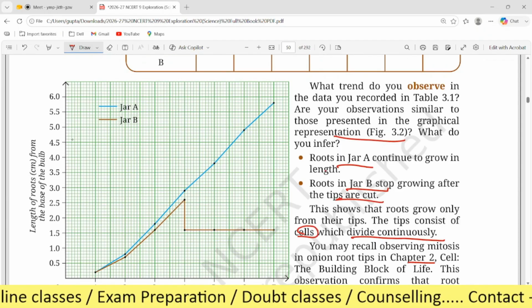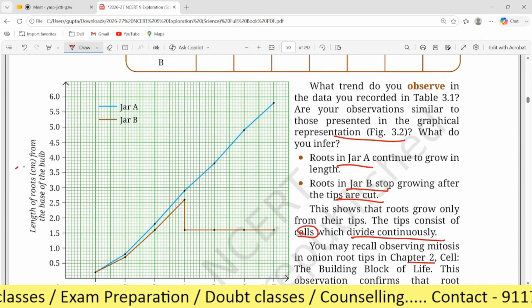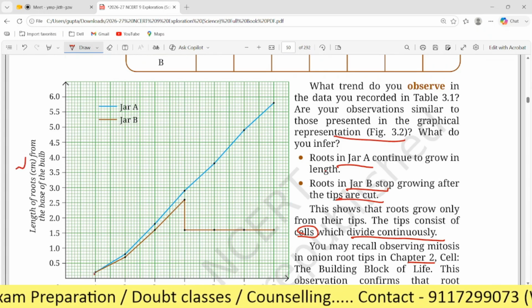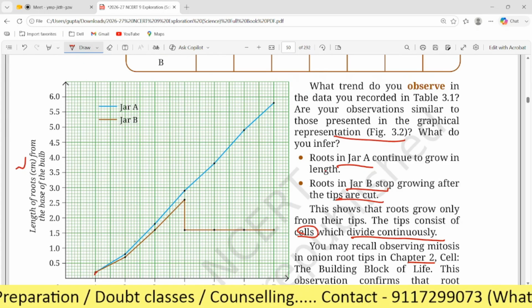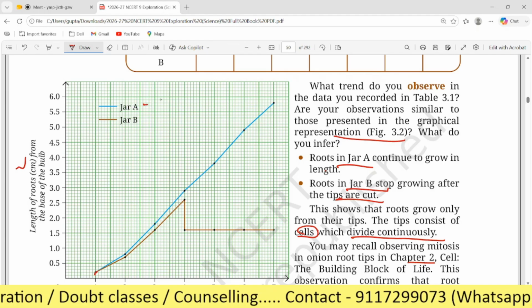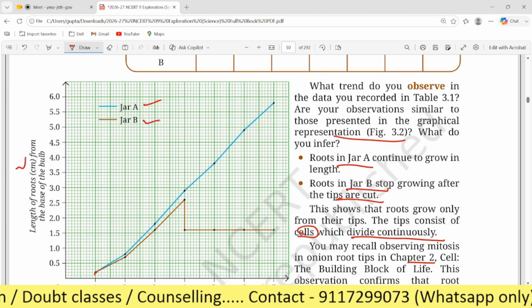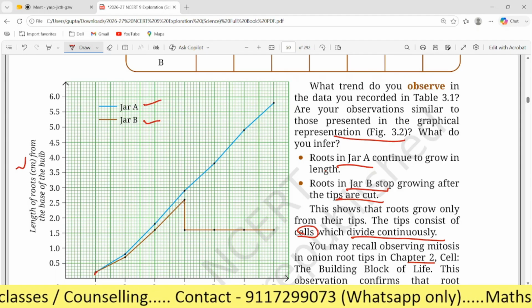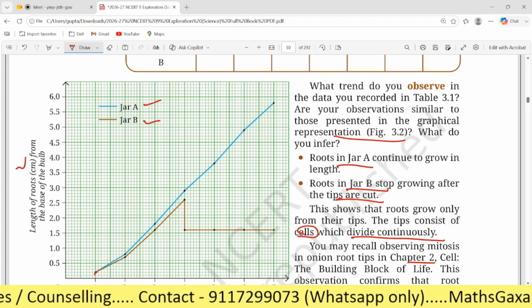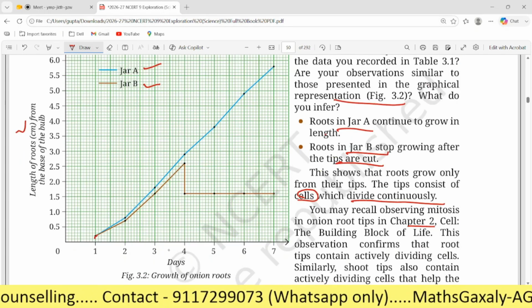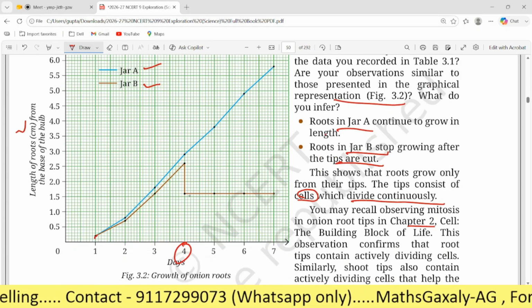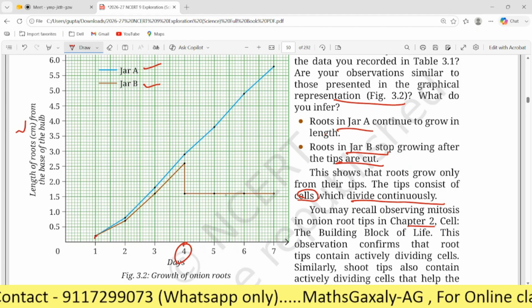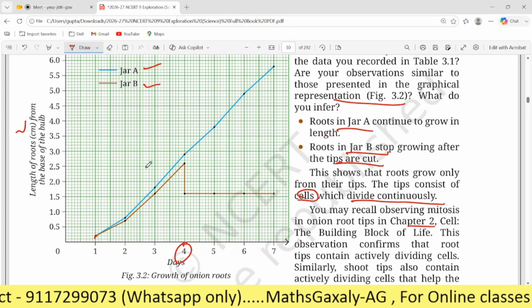And this is the graph you can see here, length of the root in centimeters from the base of the bulb. The blue one denotes jar A and the brown one denotes jar B. So jar A will grow continuously. And in B, when you cut it on the fourth day, after that day it will stop. So here the graph becomes constant. Is it clear, dear? Or any doubt till here?